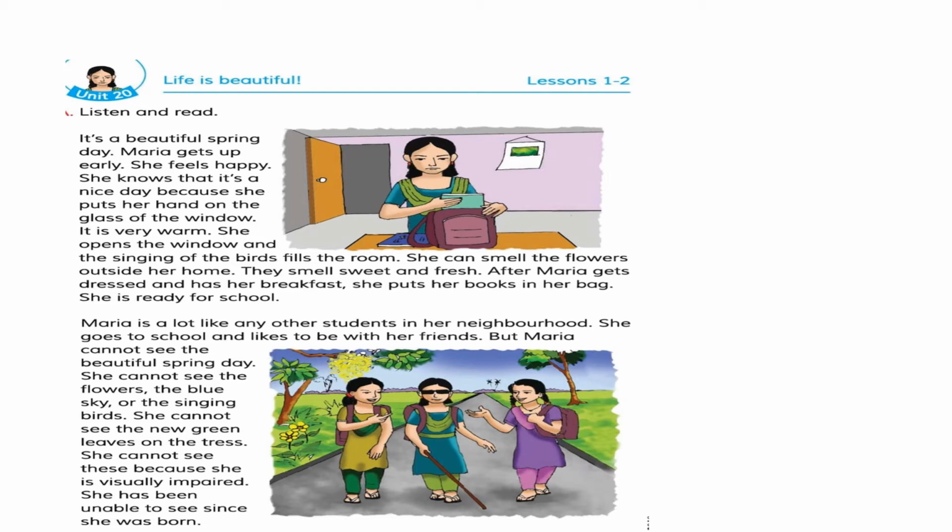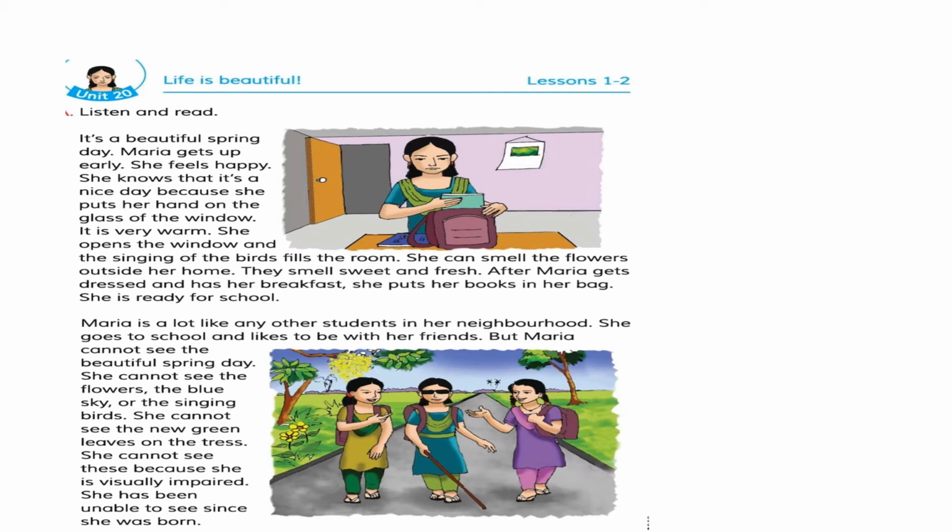So Maria is a student. Maria is not like any other students. Maria is not like you in her neighborhood. She is not like other students in her neighborhood. Neighborhood means প্রতিবেশী এলাকা. She goes to school and likes to be with her friends. She goes to school and she enjoys being with her friends. But Maria can't see the beautiful spring day.